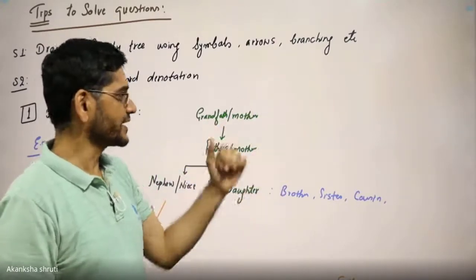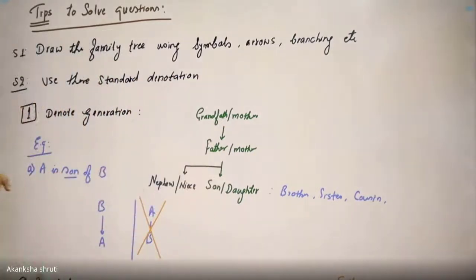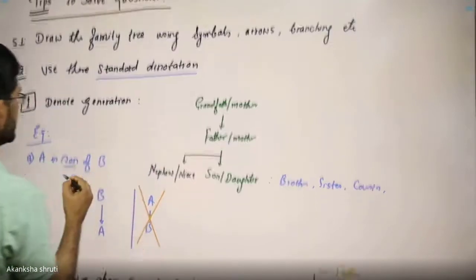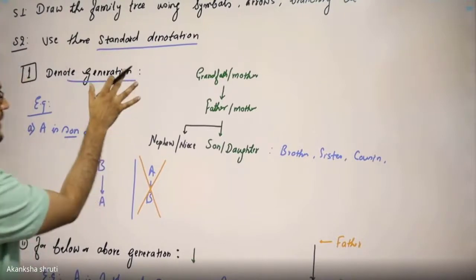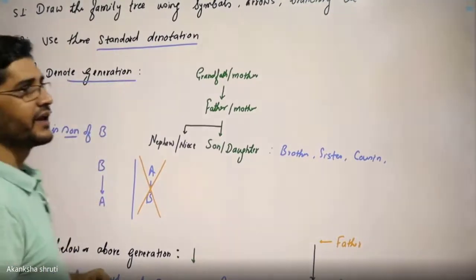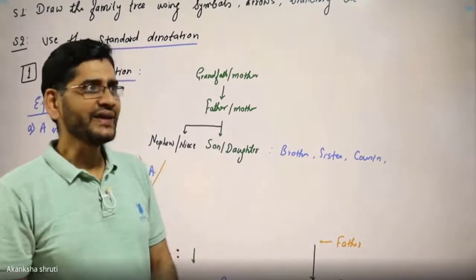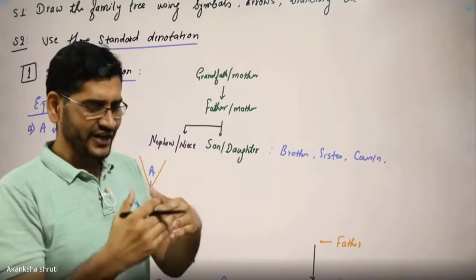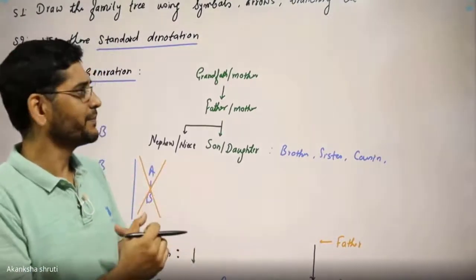Just by looking at that diagram, we can get it. We shall adopt this. Students, the standard denotation that we shall follow is, the very first thing, the generation relation should be depicted in that figure, like A is father of B or A is grandfather of B. So here generation, whether father or grandfather, that should be depicted.